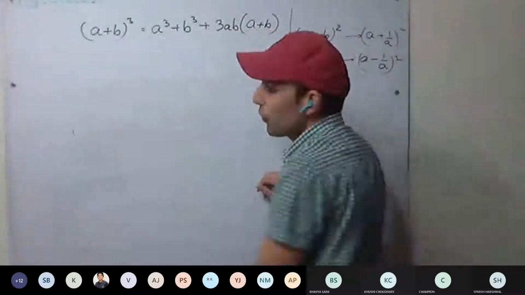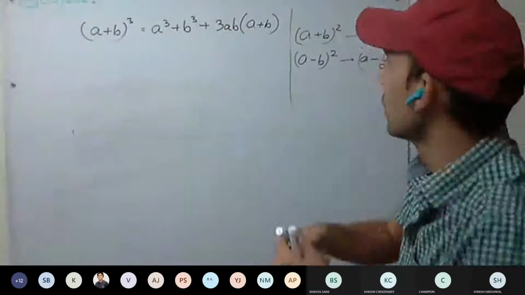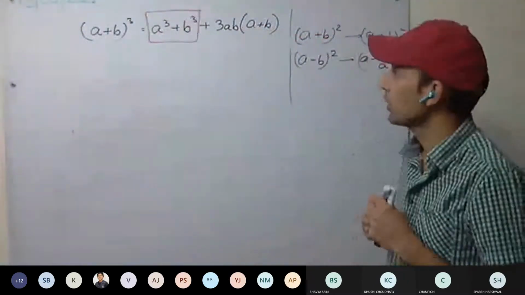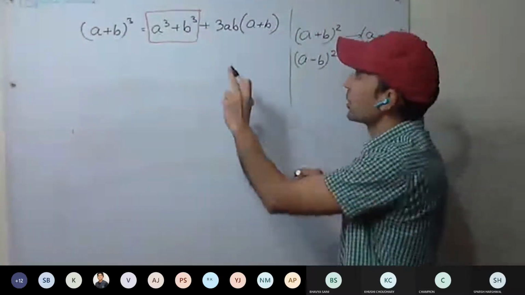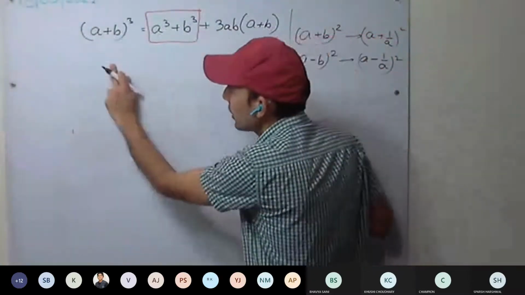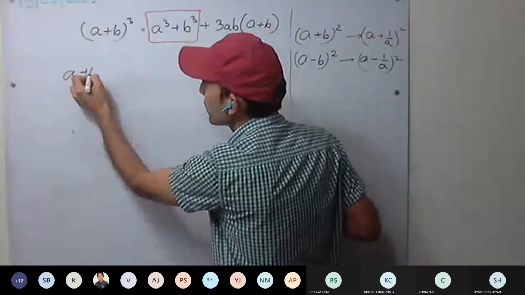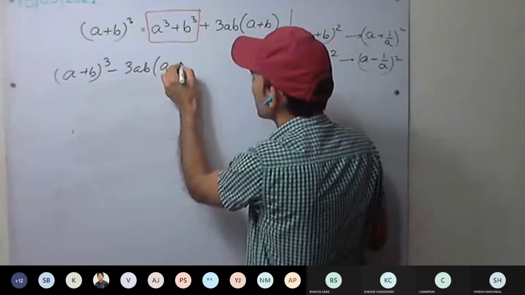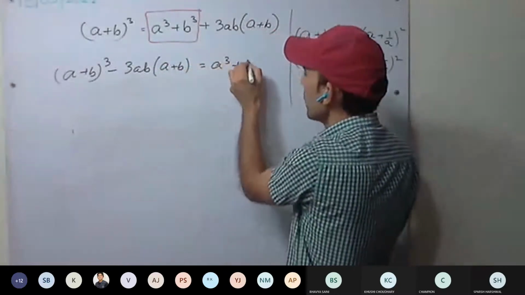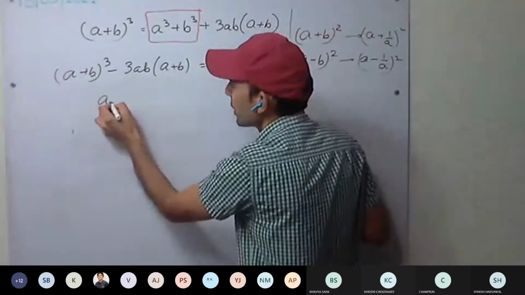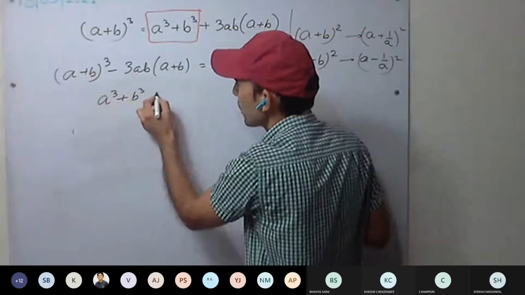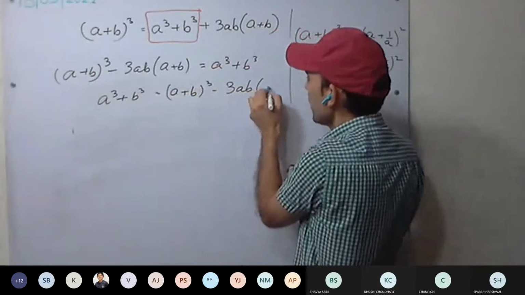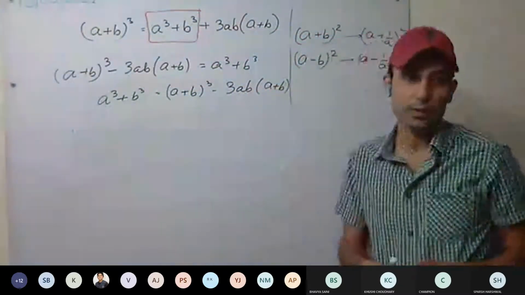Now, if for example you have to calculate the value of A cube plus B cube, what you have to do? You take it on the side: A plus B the whole cube minus 3AB into (A plus B) equals A cube plus B cube. You just rewrite it. A cube plus B cube equals A plus B the whole cube minus 3AB into (A plus B). Okay, now ask what you are asking.